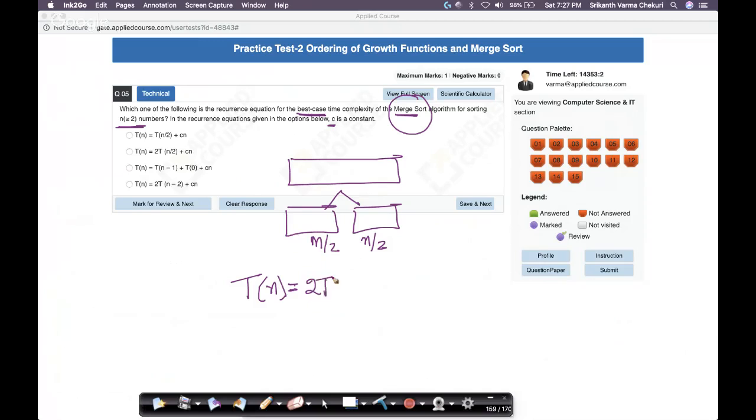So it is 2 times T of n by 2 plus what is the time complexity to merge? We have discussed this extensively in the course. The time complexity to merge both of them is again order of n, which means it is Cn, right? Straightforward question, straightforward answer. We have done this analysis in lots of detail in the course videos also. This is like a textbook question. Too simple, too trivial, to be honest.